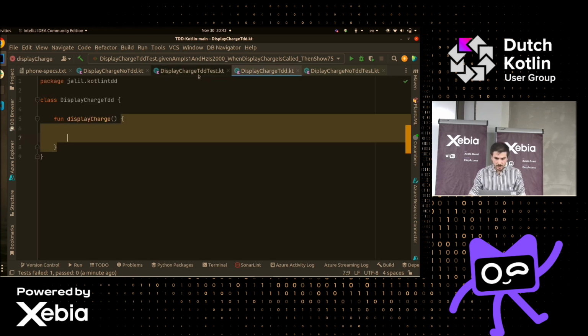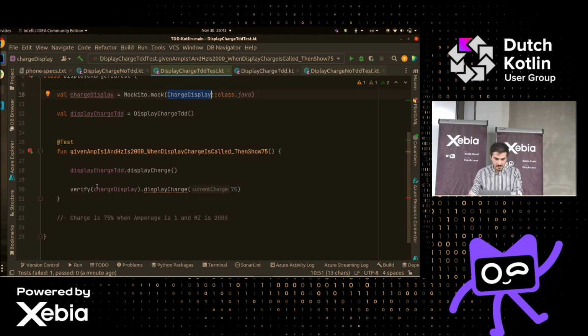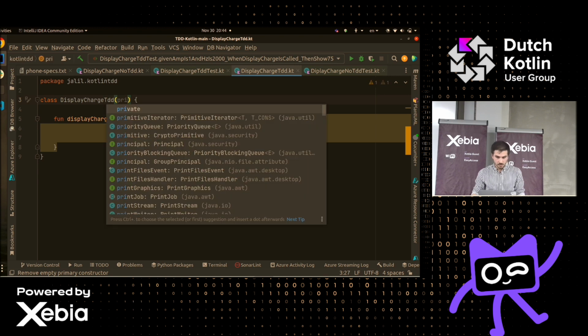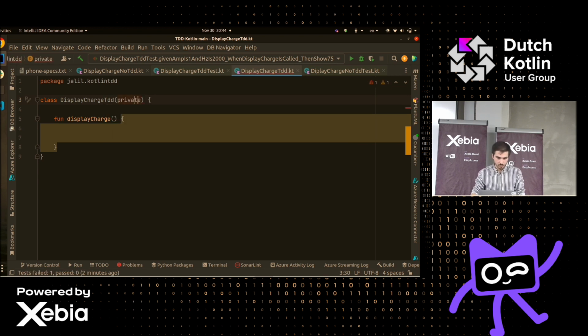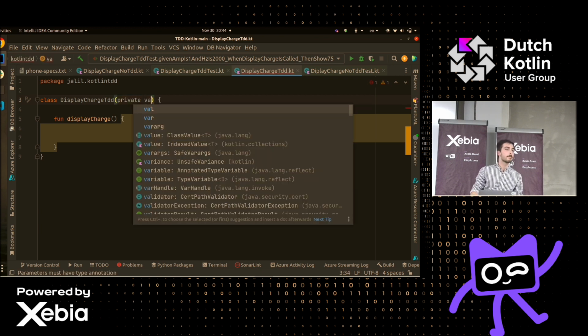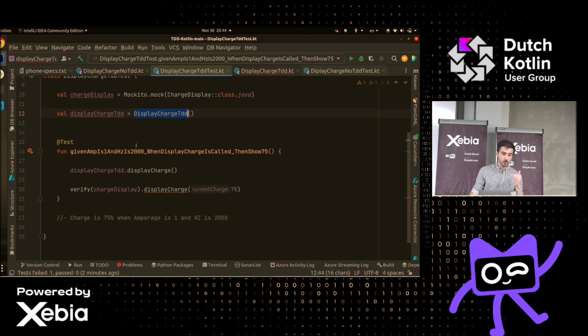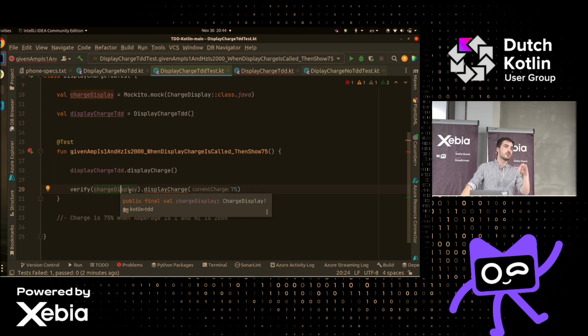So we know that this needs to be called. And how are we going to get this inside this? The only way to do that is through dependency injection. So private val, or was it val? Why can't you just make an instance inside the method? Exactly, because what we're doing in the test is verifying that this has been called. So how do you get a handle to this object unless you pass it from the outside?